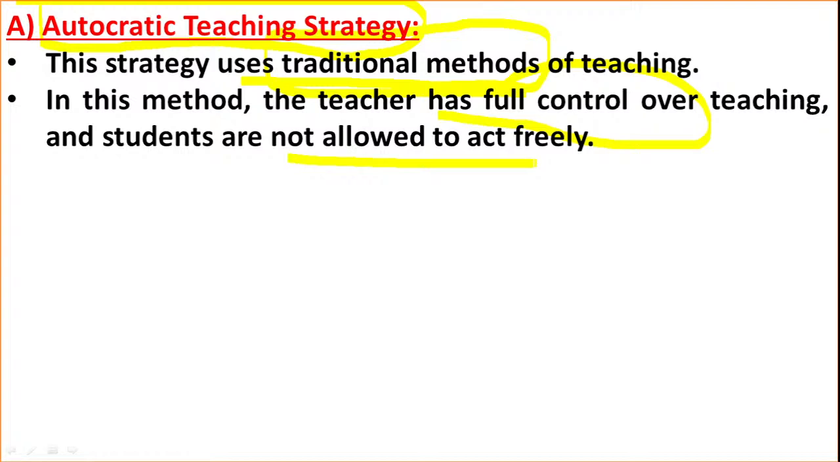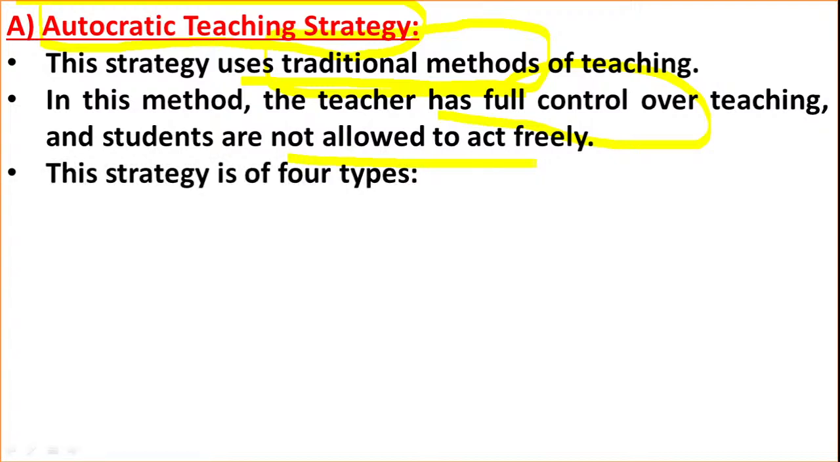They will not ask question, they will not answer, they may act passively here, and they are not free also. The teacher is maintaining strict discipline in the class. The students are also just sitting by maintaining silence in the class. They are not free to ask the questions and all. So this is known as the autocratic teaching method. And here in this method there are four types.